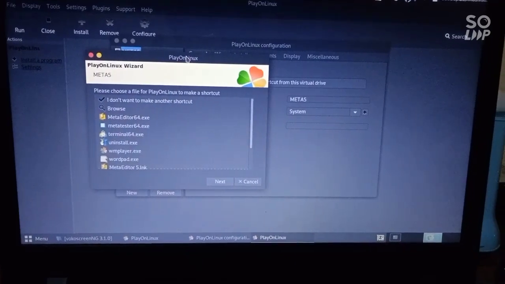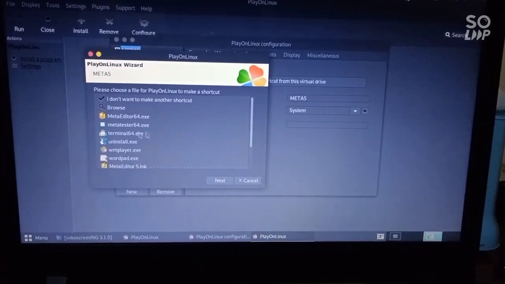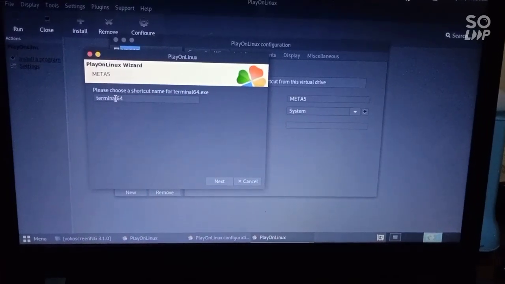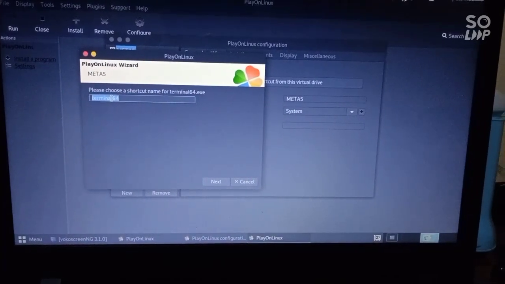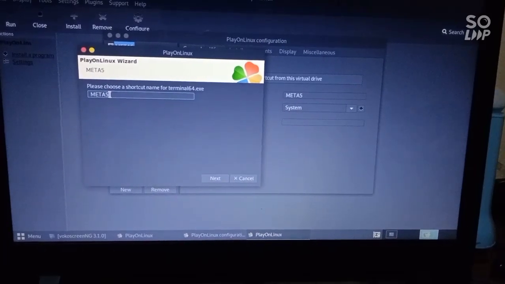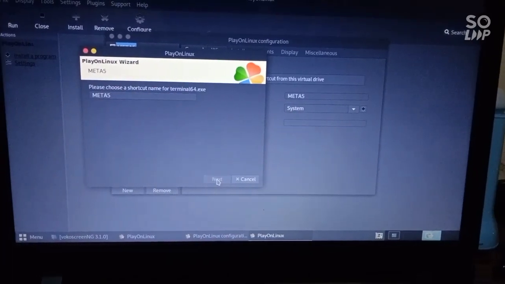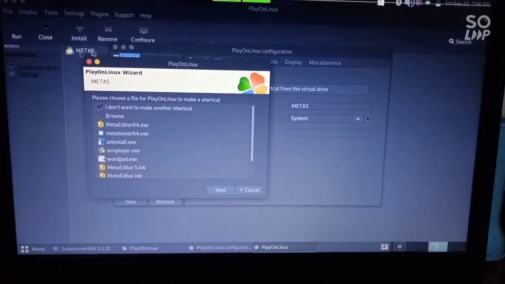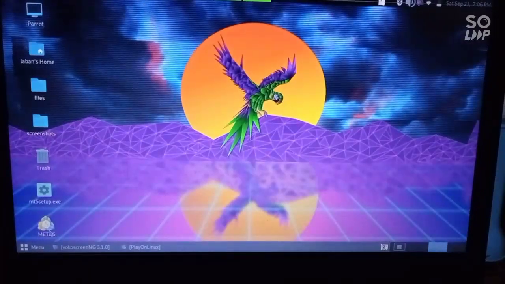Yes, so move to terminal 64 and click next. Okay, give the name Meta5, that's the one we used in the beginning. Click next. As you can see, there's a pop-up over there. So the shortcut has been created.